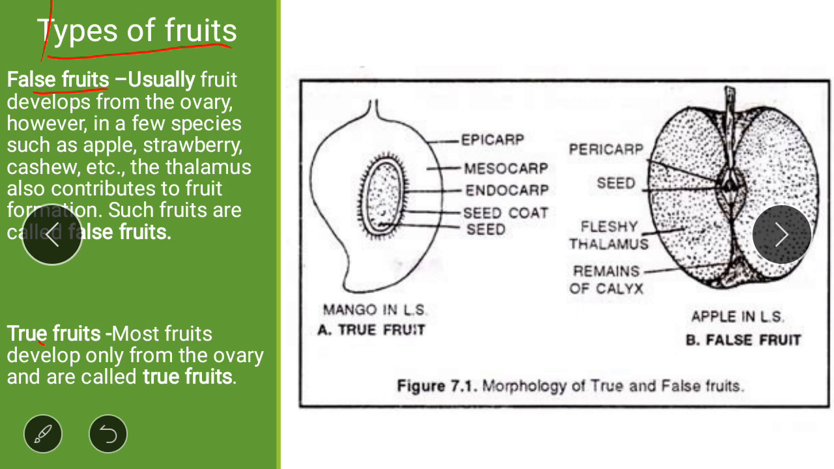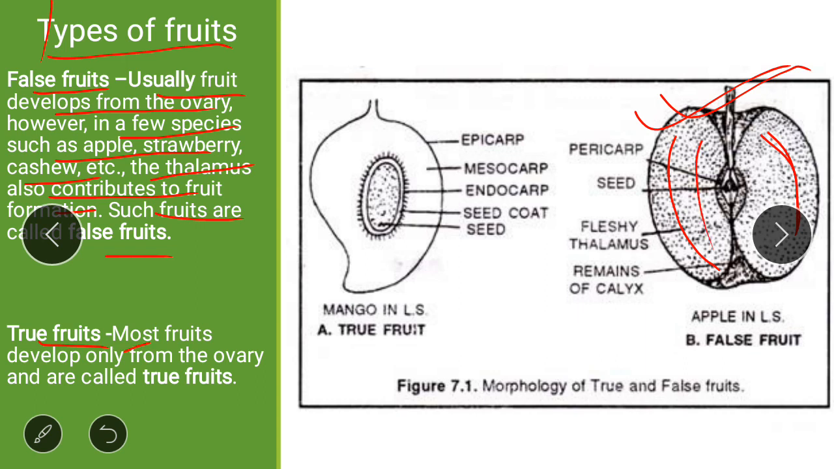Usually fruits develop from the ovary. However, in a few species such as apple, strawberry and cashew, the thalamus also contributes to fruit formation. What is thalamus? Thalamus is the part of a flower to which sepals, petals, androecium and gynoecium are attached. Such fruits are called false fruits. So false fruits are those fruits which are not developing from the ovary. This is a false fruit, apple. This fleshy part is the thalamus.